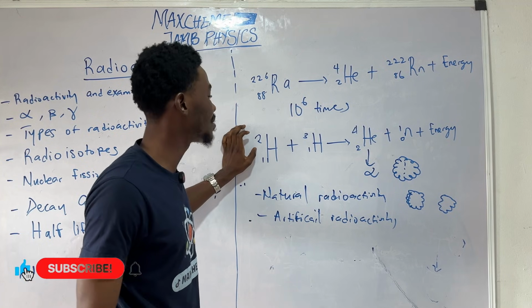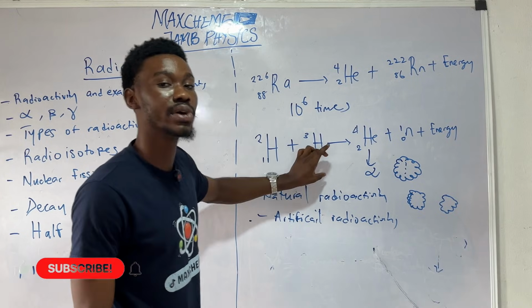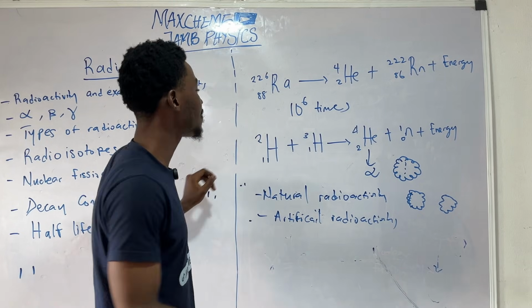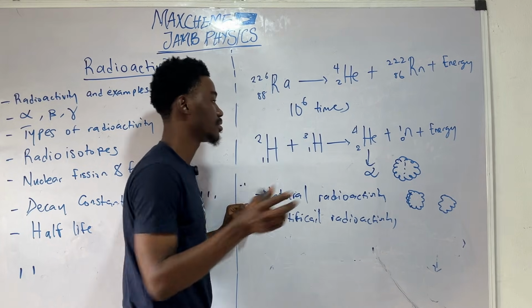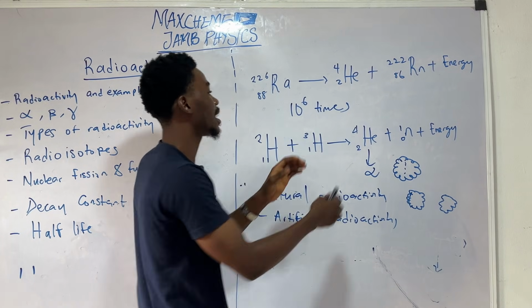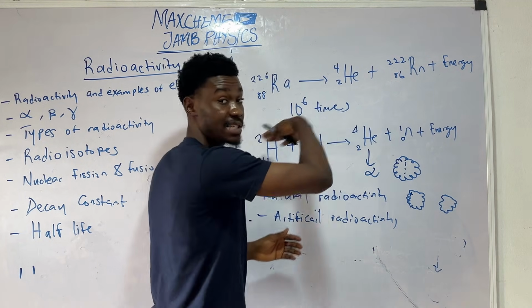It always has to be that case for the equation to be balanced. The atomic number as well always has to be equal. If I sum 2 and 3, I'll get 5. So here I have 5 for the mass number. If I sum 4 and 1, I would get 5 as well. So the mass number is balanced.